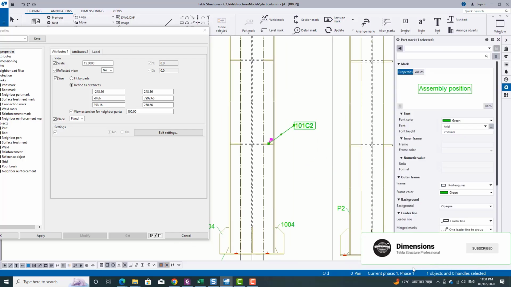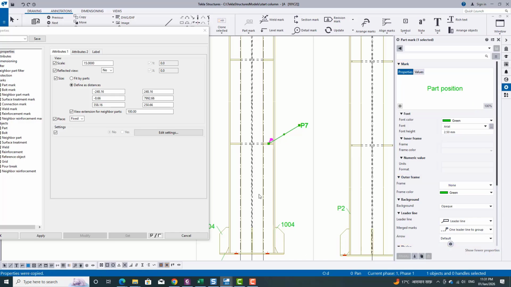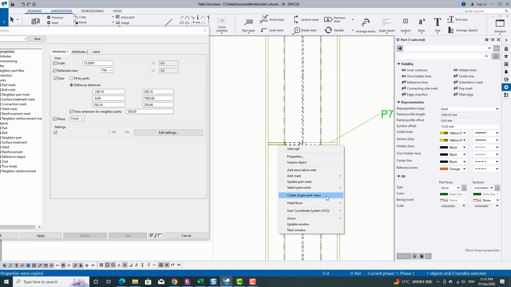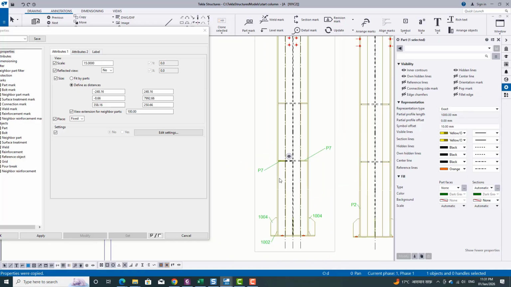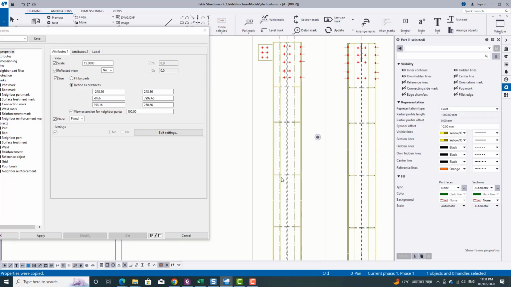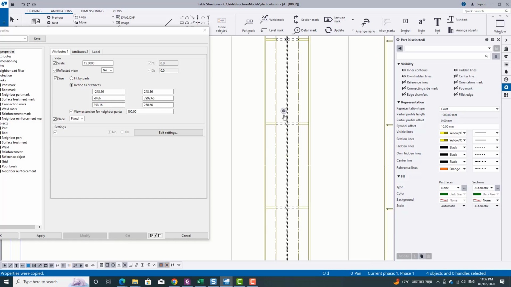Here you can add some part position. By default the assembly position is selected. Here you can modify it by using the match property. Similarly, select the other one and click on the part mark. Select all these parts by using control.